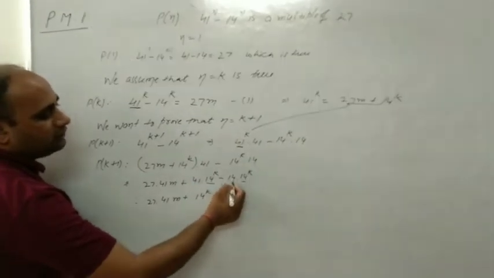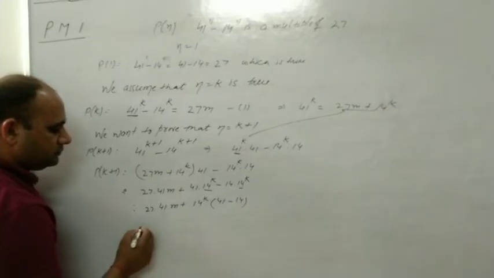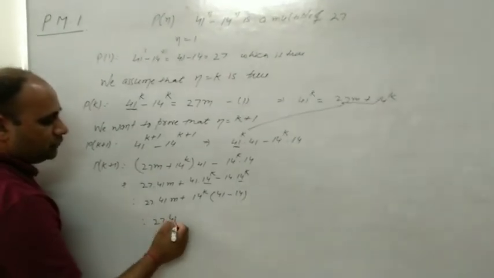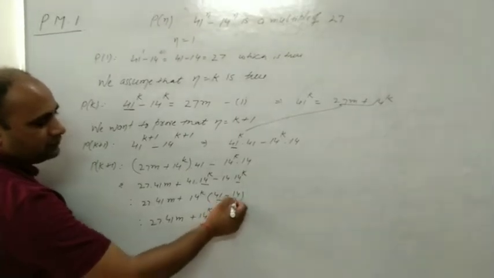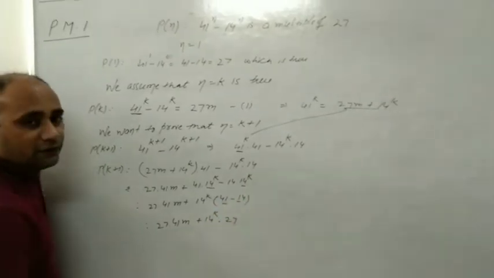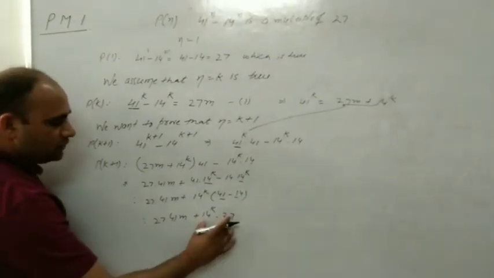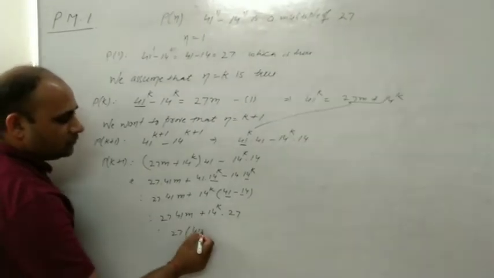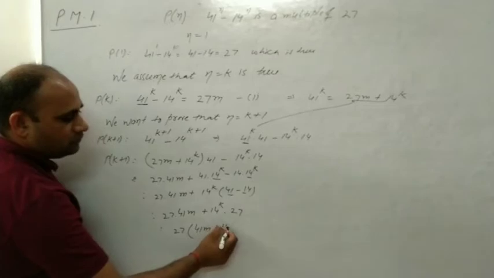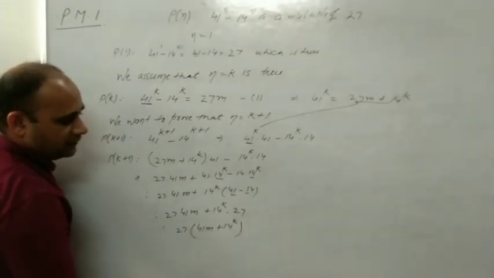So here 41, here 14. 27 into 41m, and 41 minus 14 is also 27. So dear student, what is common here? 27. So we get 41m plus 14 raised to power k.